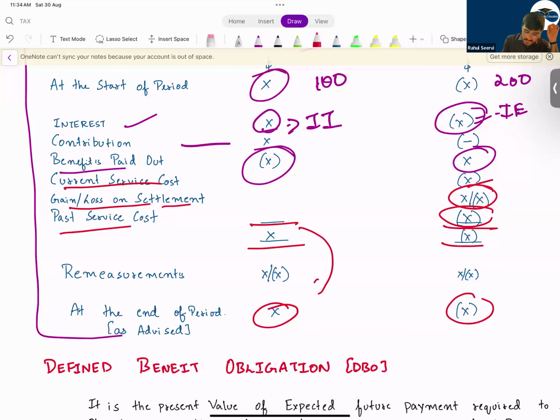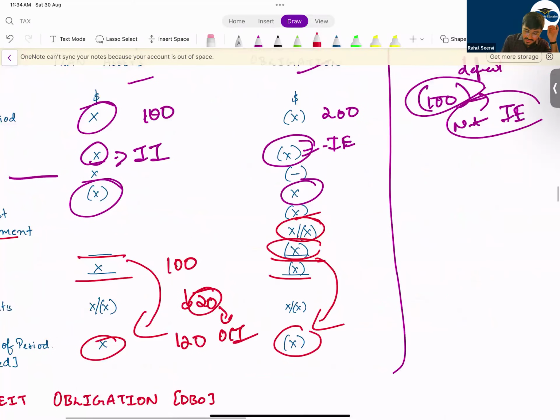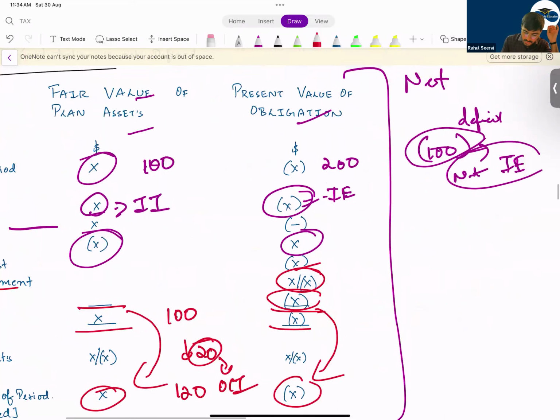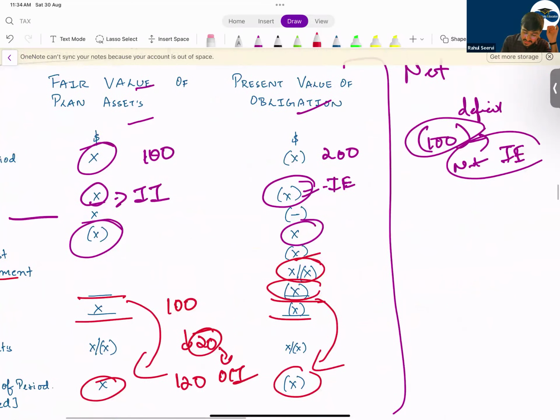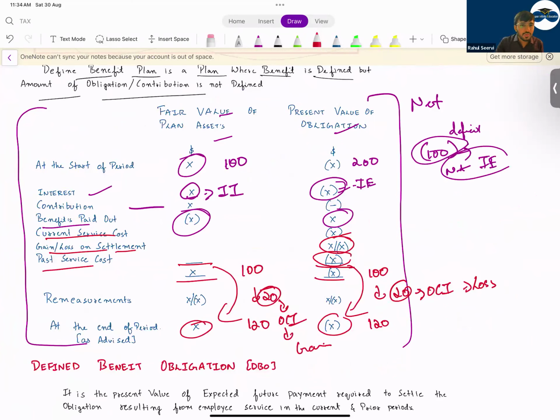Then what you do, you compare these two values. I say my value of the asset is 100 and it is 120. So can I say the value of the asset is increasing? Where will you take this? In OCI. You will take this in OCI. If I say the value of the liability is 100, this is 120. Can I say 20 will be taken to OCI? This is a loss. And this is a gain of 20. I hope everyone understands. Now coming to the important point.